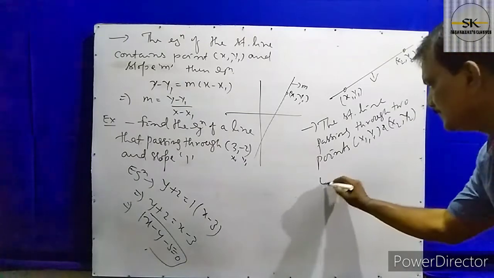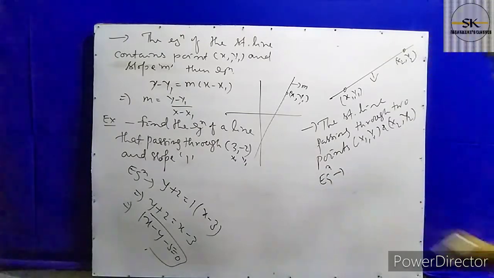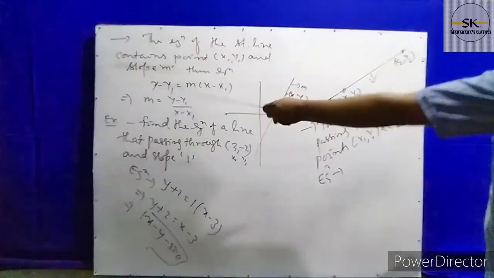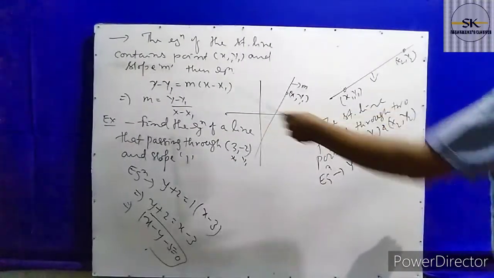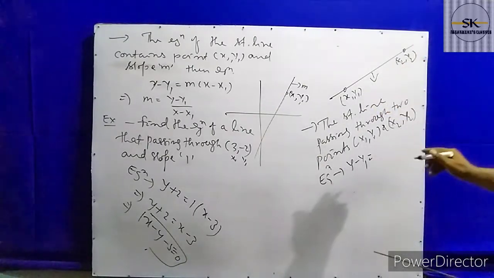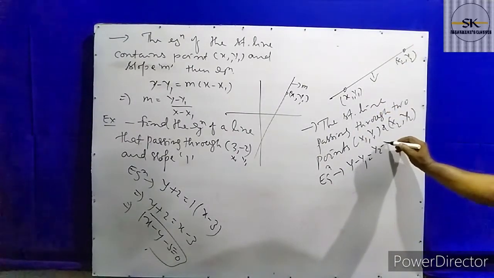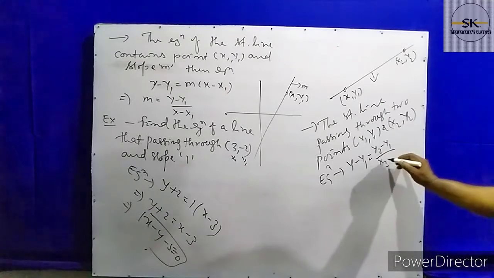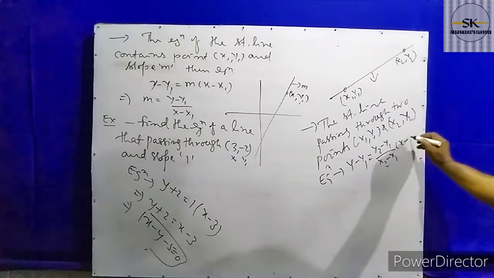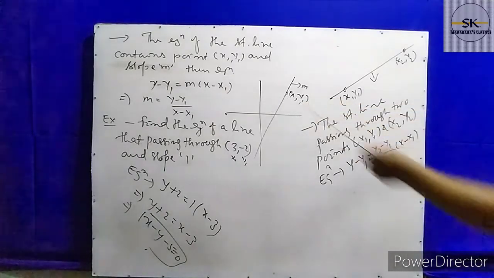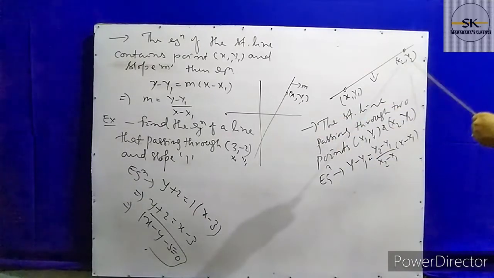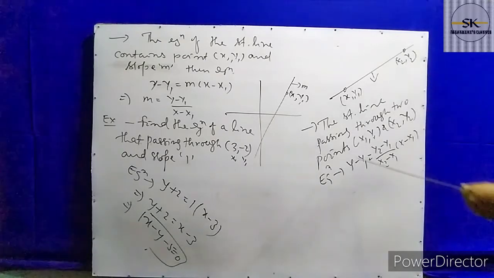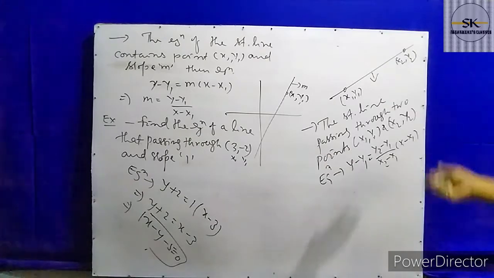Then the equation is, applying the same formula, y minus y1 equals (y2 minus y1) by (x2 minus x1) into (x minus x1), because when two points are given, the slope is (y2 minus y1) by (x2 minus x1). So these two formulas are equal. Here m is directly calculated and you put it in this formula.